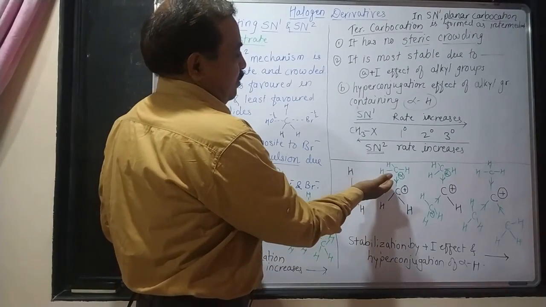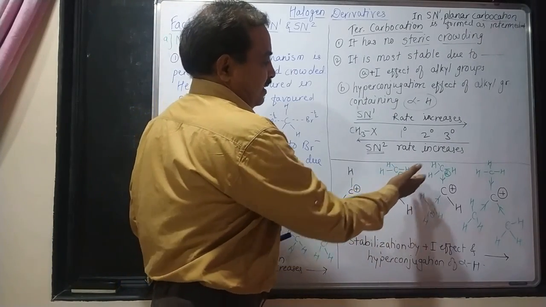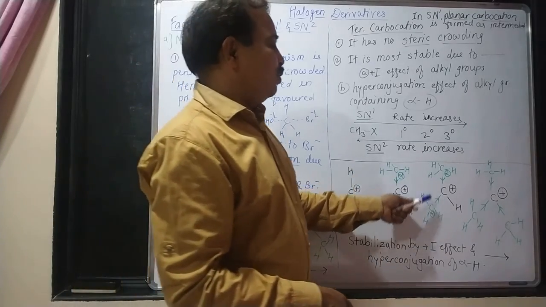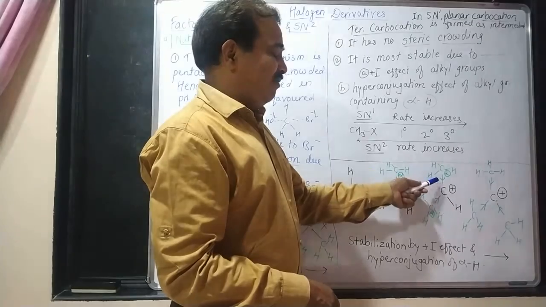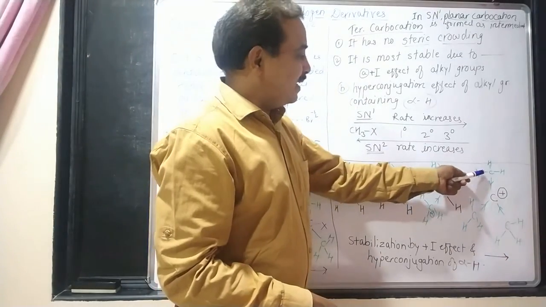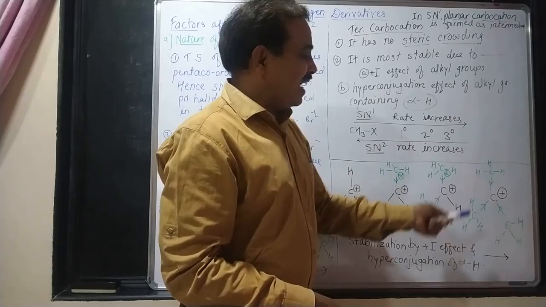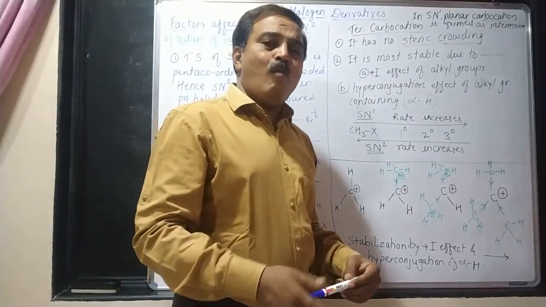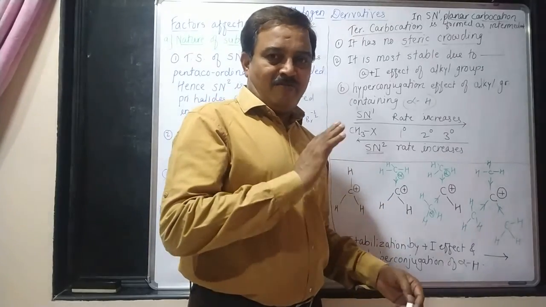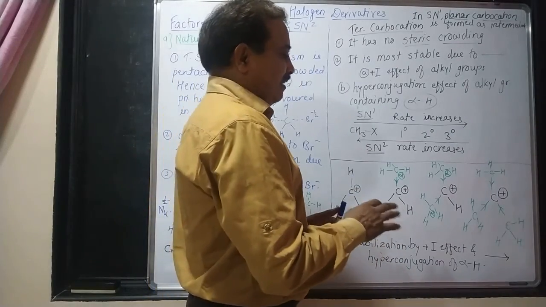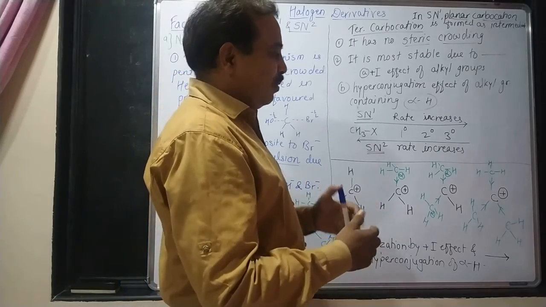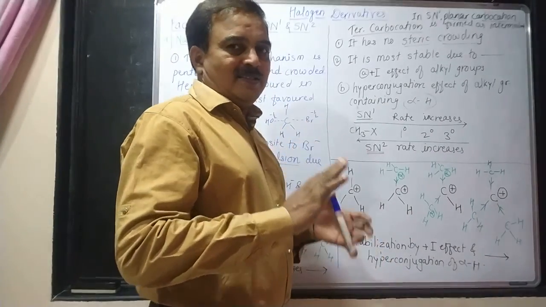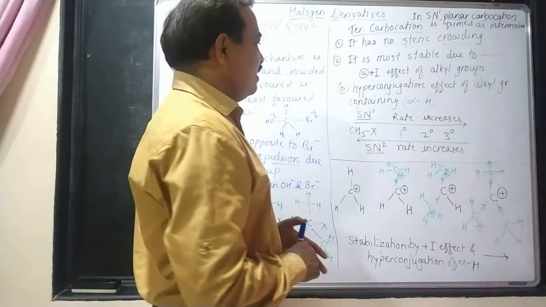So as the methyl groups go on increasing, here one methyl group is there, so one plus I effect producing species is there. Here 2 methyl groups are there, 2 plus I effect producing species are there. In case of these three, 3 plus I effect producing species are there. So therefore, a tertiary butyl carbocation is more stable than secondary and then primary one. So the rate of reaction of an SN1 mechanism depends upon the stability of a carbocation. This is the very important step in case of an SN1 mechanism.